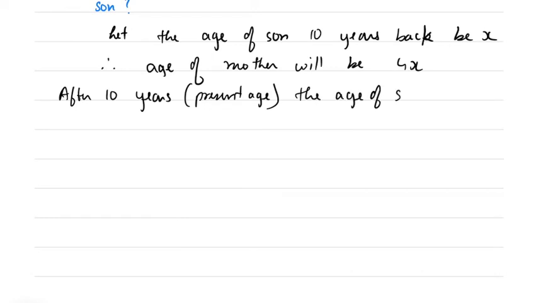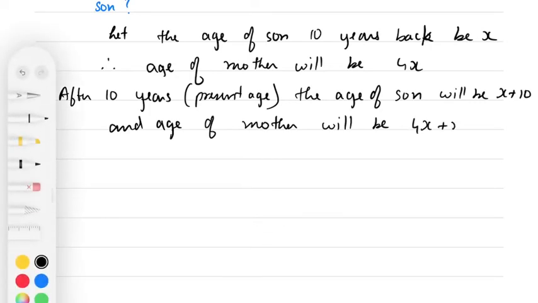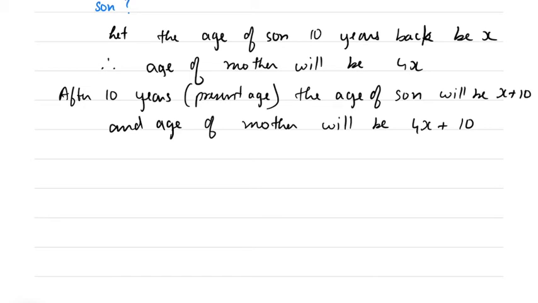The age of son will be x plus 10, and the age of mother will be 4x plus 10. This is the present age, x plus 10 and 4x plus 10.